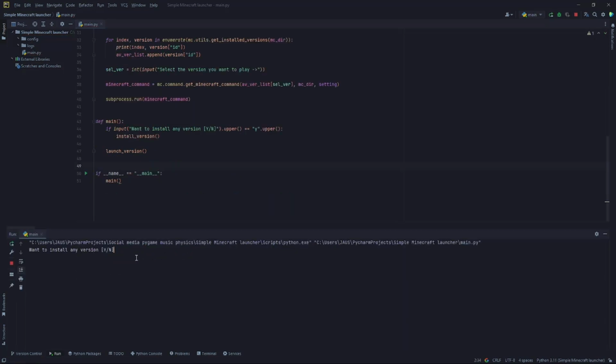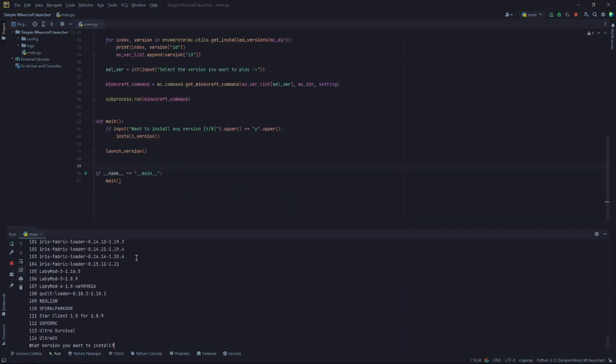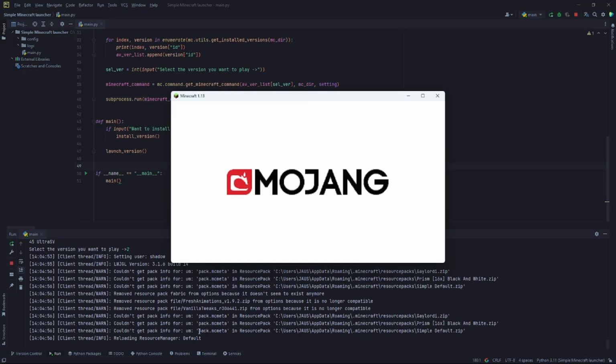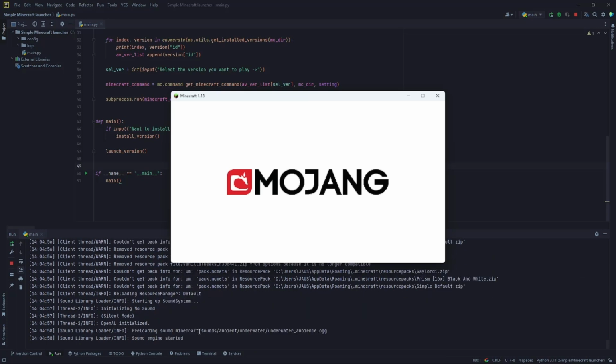We have it finished. Do I want to install any version? I want to install 1.13, which is number 34. There we have it. Version installed successfully, with my name, Shadow. Now the version I want to play is 1.13, which is number 2. And done. With this, we have our Minecraft launcher finished and working.